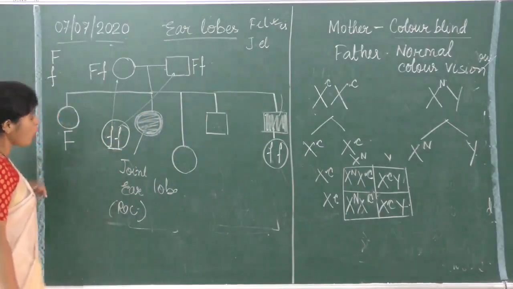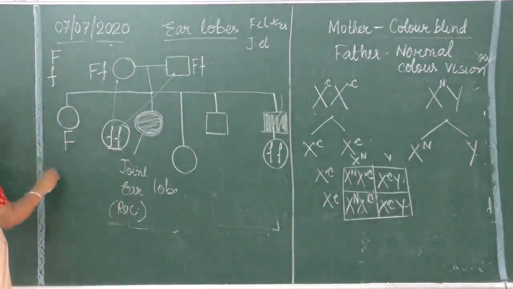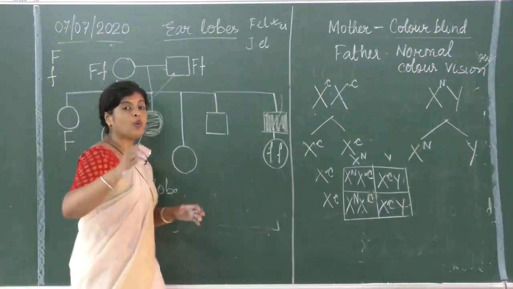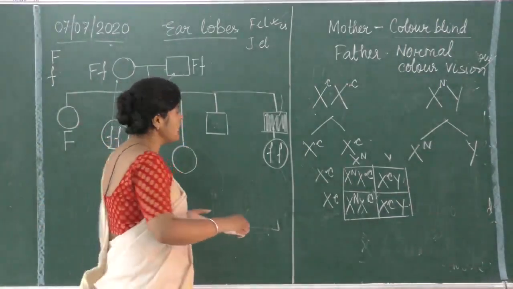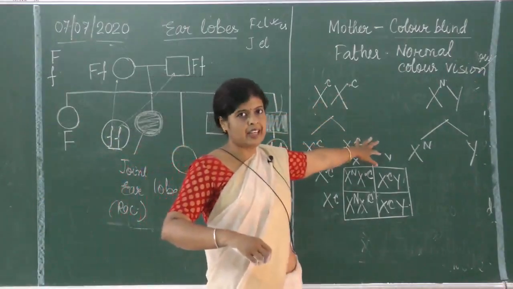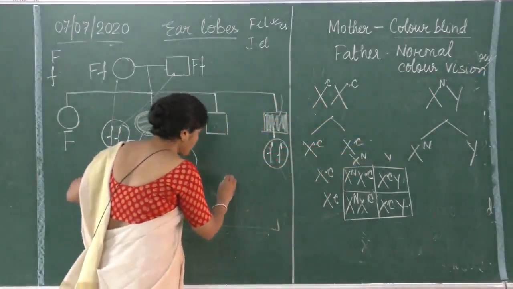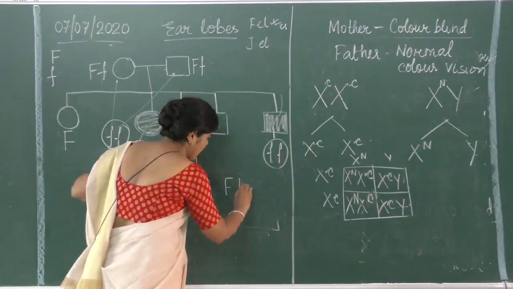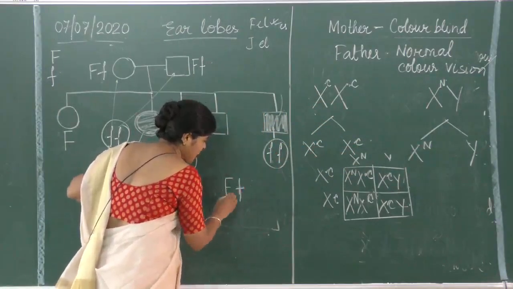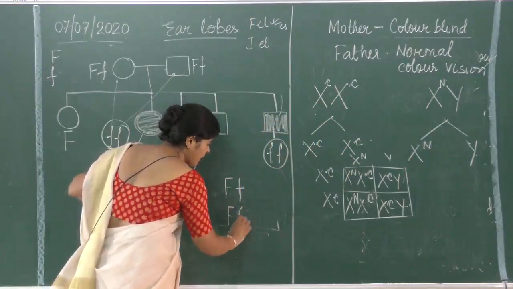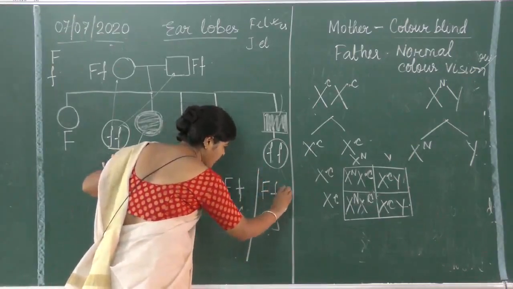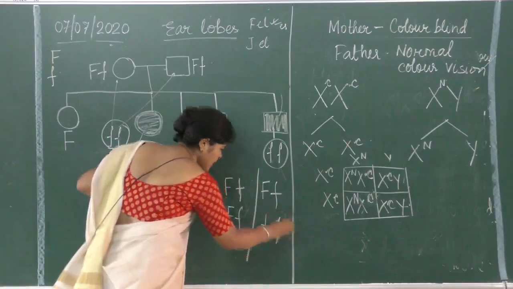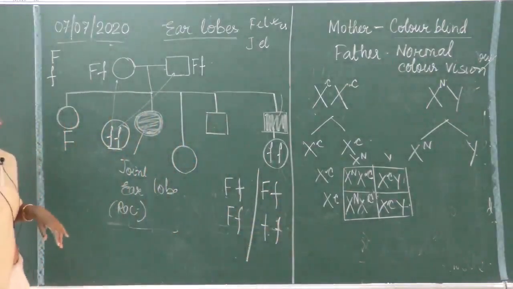Is it all right? We don't get the exact thing unless we see so many generations. It is more perfect in X-linked inheritance. So it could be possible that both parents are capital F and small f, or it is possible that one parent is capital F small f and the other parent is small f small f.